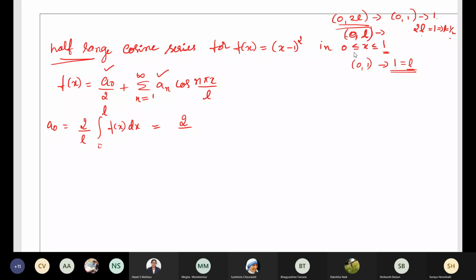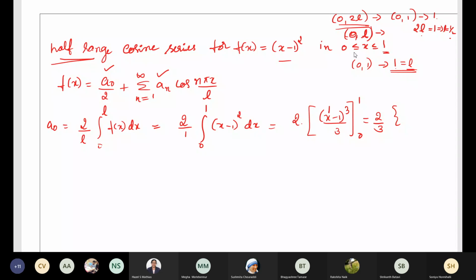So its value is 1, integral 0 to 1, f of x is what? x minus 1 whole square into dx. So it will be 2 into integration of x minus 1 whole square, which is x minus 1 whole cube divided by 3. Limits vary from 0 to 1. So it is 2 by 3. Let us put the limit.